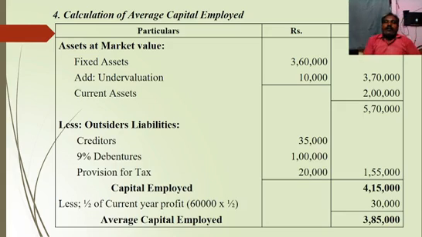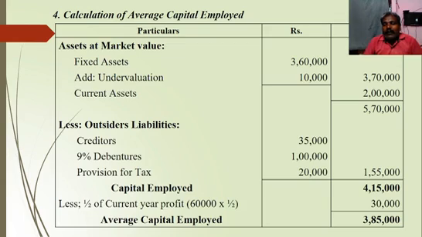Calculation of average capital employed: particulars, rupees column, assets at market value. Fixed assets 3,60,000 are under valuation, which means we should add the lesser value. So add under valuation of fixed assets 10,000. After making that adjustment we will get 3,70,000.